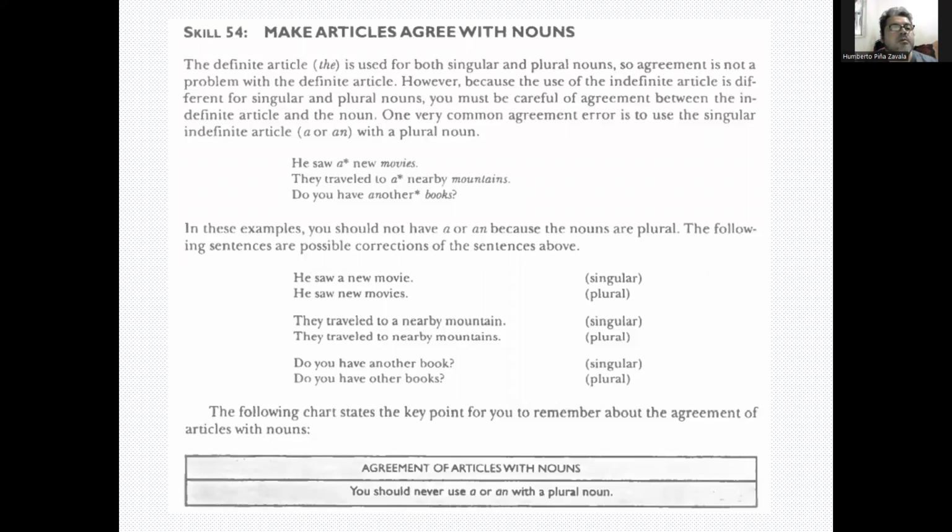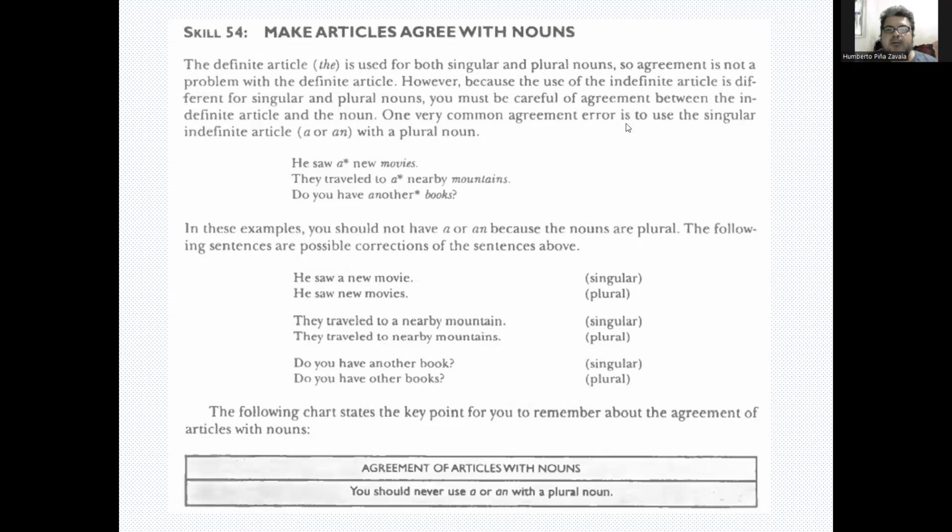So we've seen in previous videos that singular countable nouns have an article. We talked about definite articles. So in skill 54, we're going to make articles agree with nouns. The definite article the is used for both singular and plural nouns. So agreement is not a problem with the definite article. However, because the use of the indefinite article is different for singular and plural nouns, you must be careful of agreement between the indefinite article and the noun.